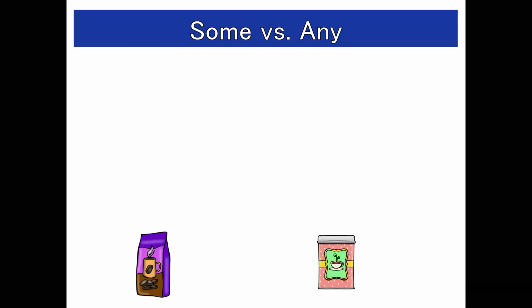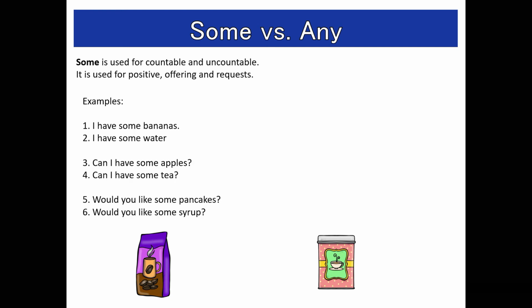Some versus any. Some is used for countable and uncountable nouns. It is used for positive sentences, offerings and requests. For example, I have some bananas. I have some water. Can I have some apples? Can I have some tea? That's a request. And then the offering is, would you like some pancakes? Would you like some syrup?